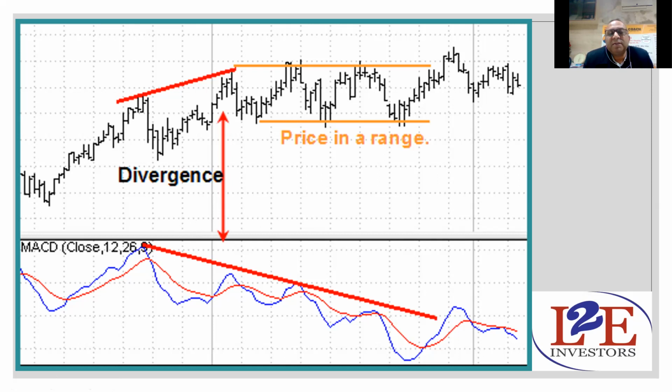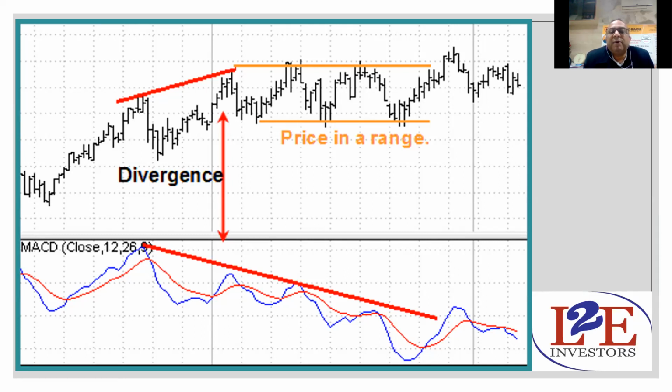The price is still moving upward, but you can see at the MACD that the indicator is moving downward. So this is a clear-cut downward signal. Though the price is moving upward and the MACD is moving downward, it means definitely in future the stock is going to move downward. You have to be careful while buying.